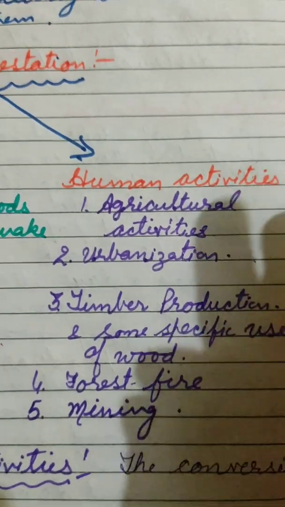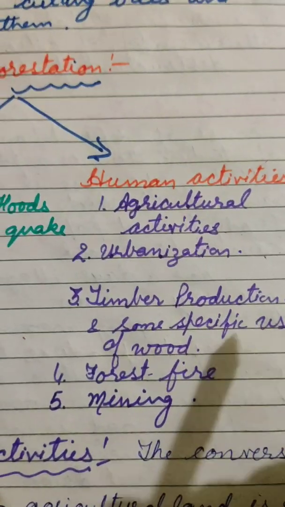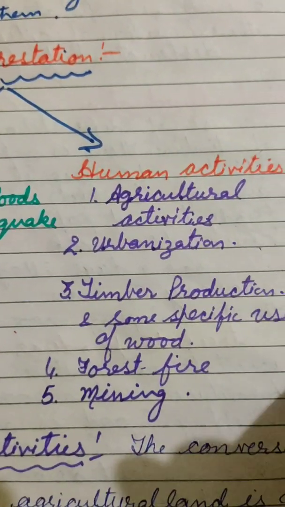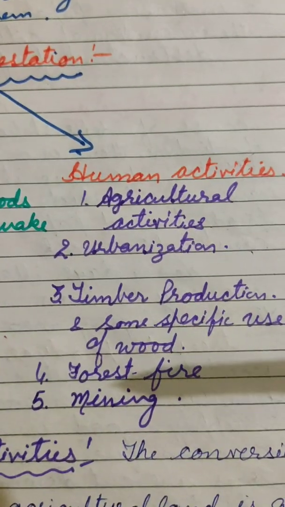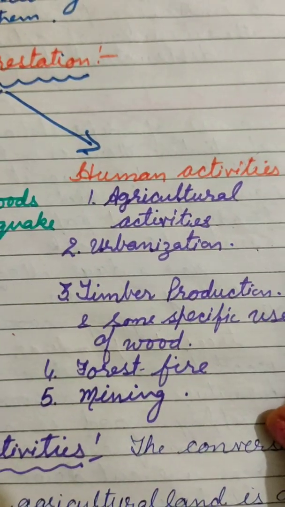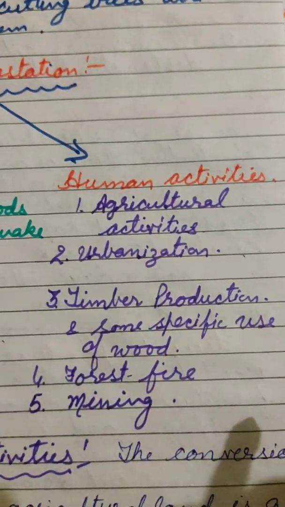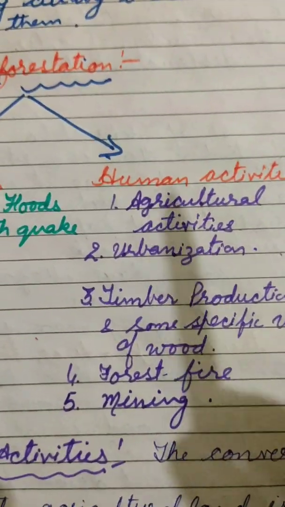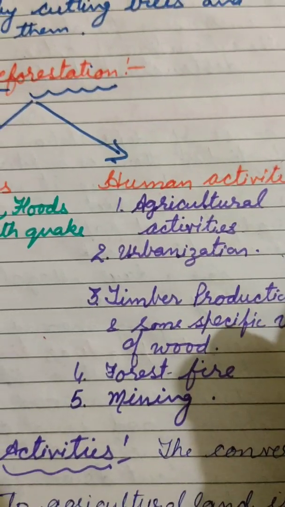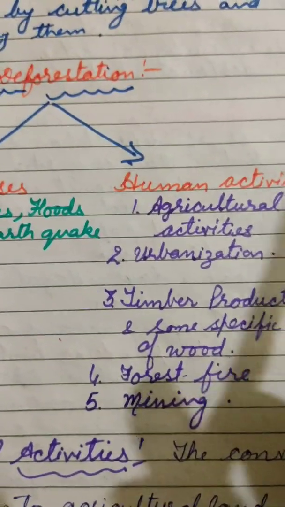Whereas mostly the forests are destroyed by human activities like agriculture activities, urbanization, timber production and forest fire. These are some human activities that lead to deforestation. Now we discuss these causes in detail.